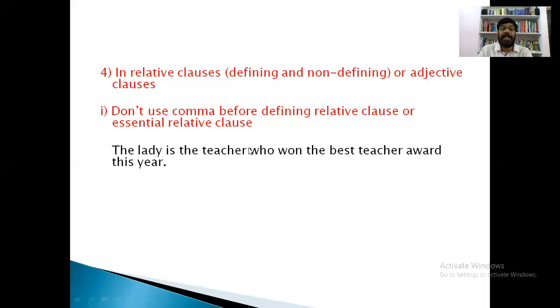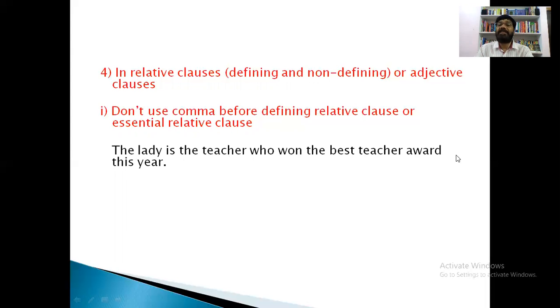For example, if we don't have this part, who won the best teacher award this year, we don't know more about this teacher. What is this clause doing here? This clause is defining this teacher.